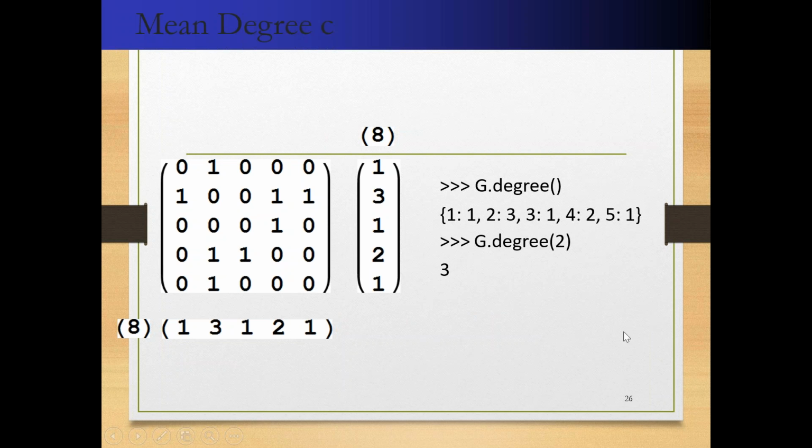How can we see the degree in a program? We can directly use a degree function to see the degree. It will tell the individual degree. 1 has 1, 2 has 3, 3 has 1, 4 has 2, 5 has 1. These are the vertices and these are the degrees. And if you want to see a particular node's degree, then it is the function g.degree of that particular node.